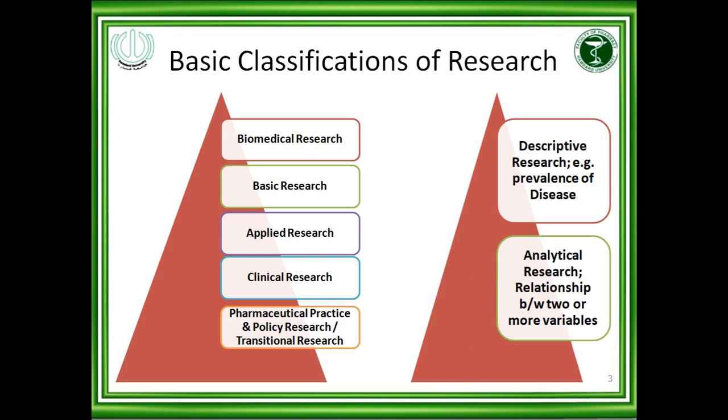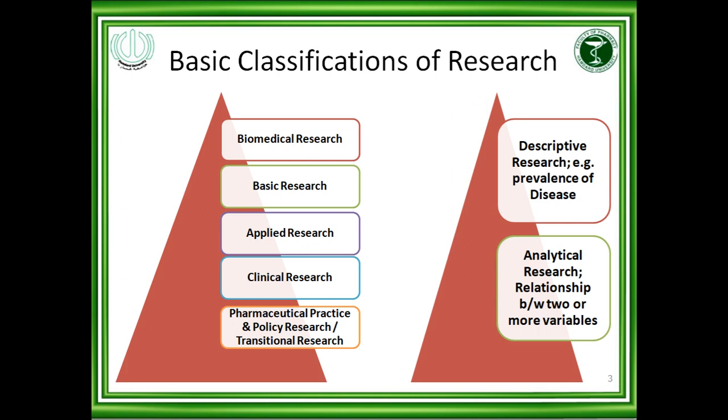Sometimes there are more than two variables. For example, if you are taking an anti-lipidemic drug, meaning an anti-cholesterol drug, the cholesterol reducing agent, you will have more than two variables: one variable is the drug itself, and others are LDL cholesterol reduction, triglyceride reduction, obesity reduction, weight reduction.